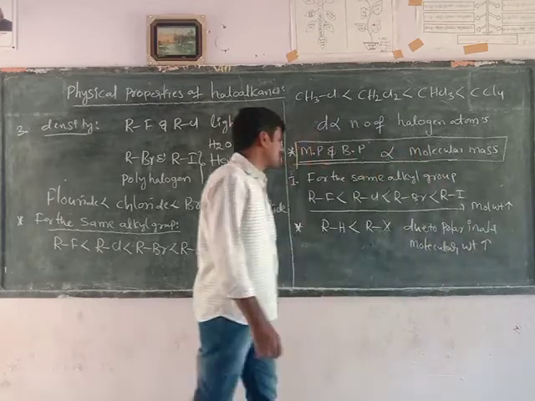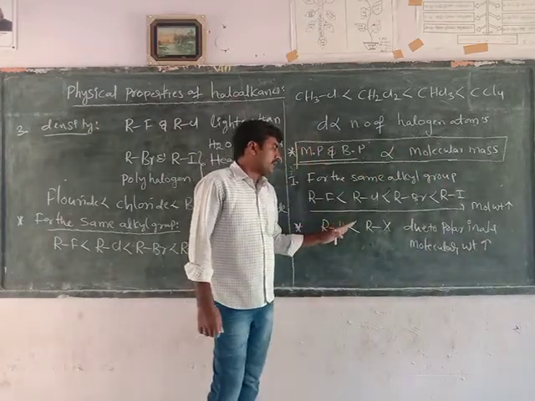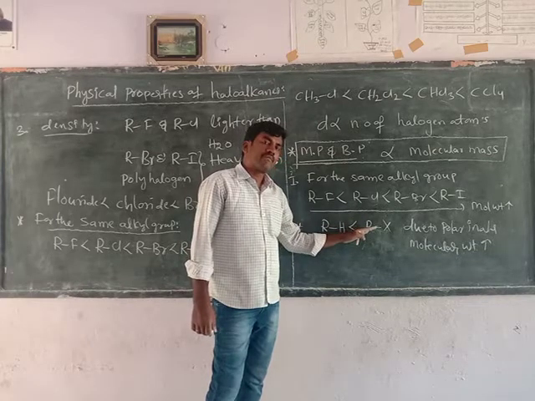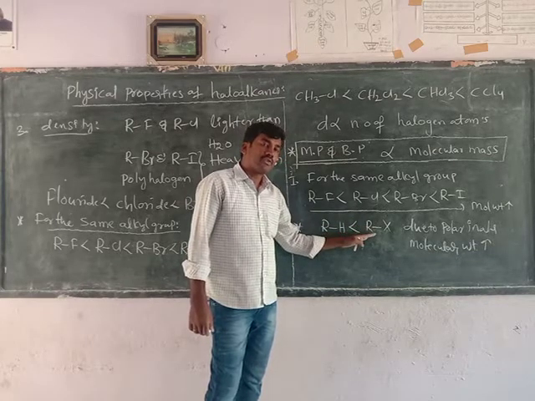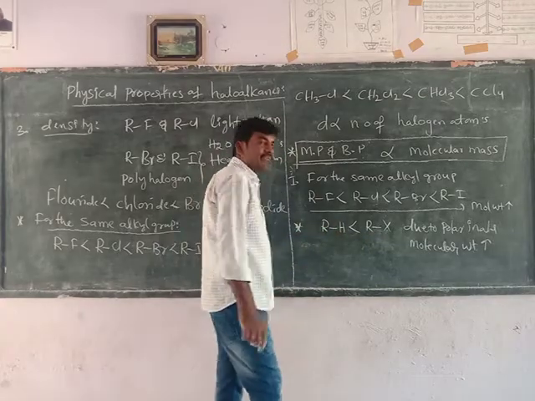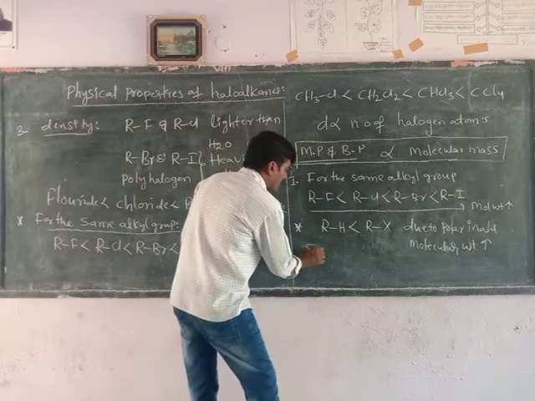Due to these two reasons, the melting point and boiling point of haloalkanes is greater than those of corresponding alkanes having the same molecular formula.